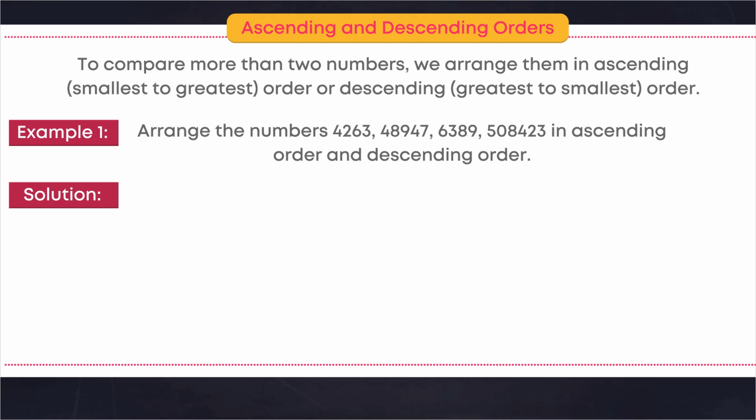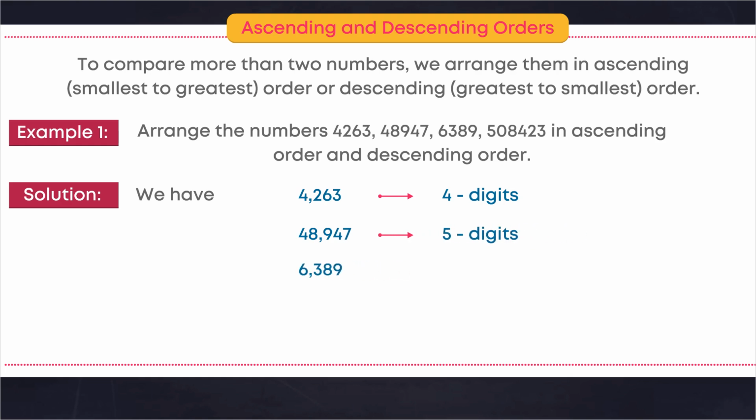Solution. We have 4,263 is 4 digits. 48,947 is 5 digits. 6,389 is 4 digits. 5,08,423 is 6 digits.